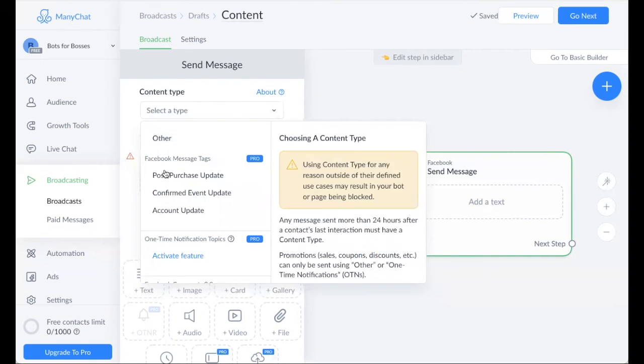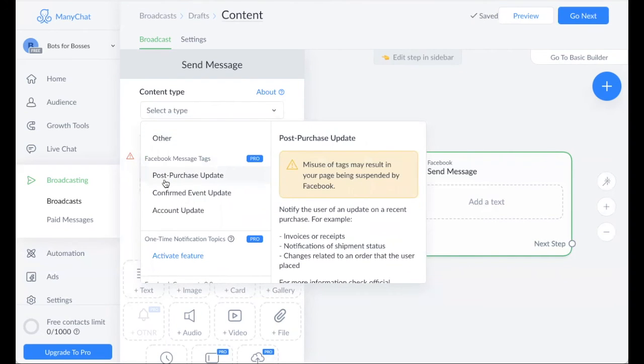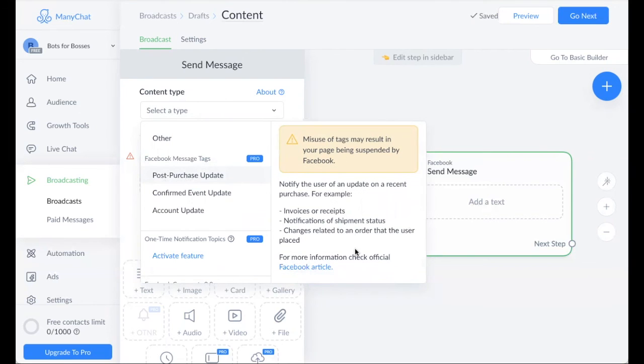Okay. And post purchase update, it's going to warn you. So it's pretty self-explanatory, and again, I won't go so much into this because you can read this and figure this out on your own. But it is telling you, hey, misuse of tags can result in suspension of your page, right? We don't want that to happen. But the purpose of this post-purchase update message is just to notify a user of an update on a recent purchase that they made. Pretty self-explanatory. So if there was an update on an invoice or a receipt or a shipment status or anything like that, this is the message content type that you would want to select.